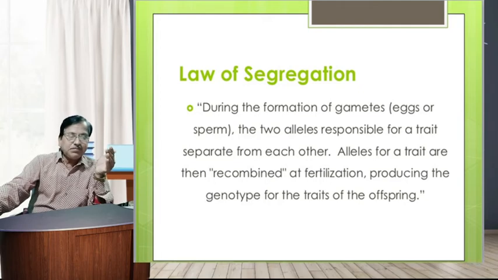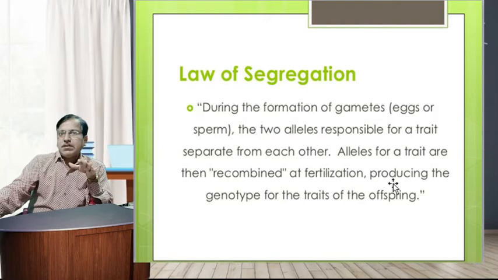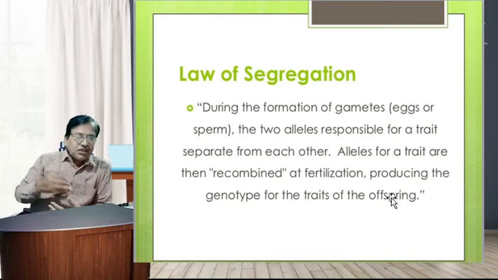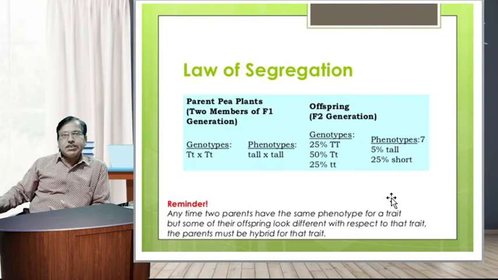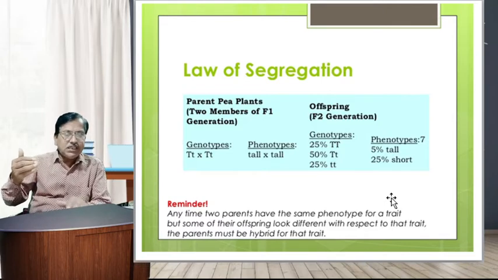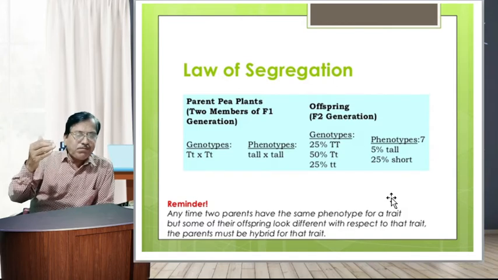So in this description, the law of segregation means that during the formation of gametes, eggs or sperm, the two alleles responsible for a trait separate from each other. Alleles for a trait are then recombined at fertilization, producing the genotype for the traits of the offspring. Dear friends, the law of segregation is universal in its application and has been found to occur in both plants and animals.